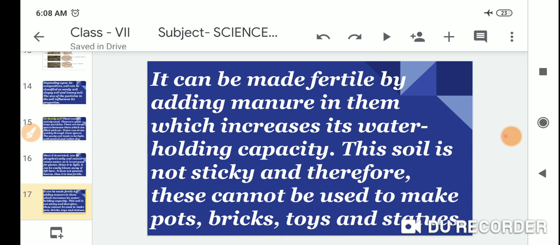It can be made fertile by adding manure to it, which increases its water holding capacity.